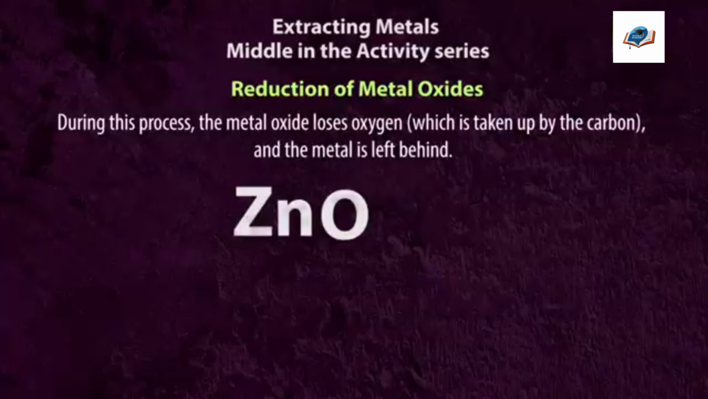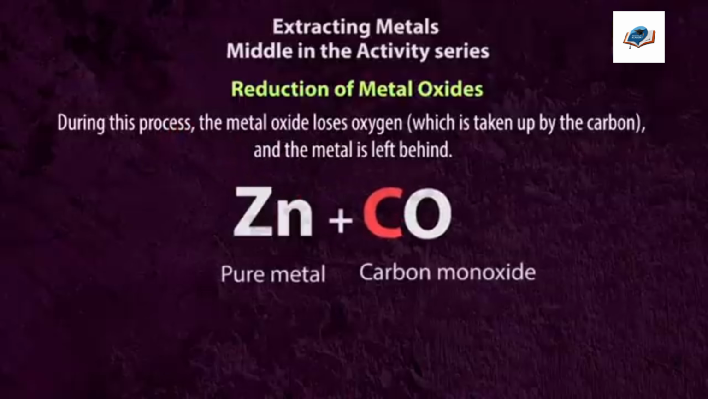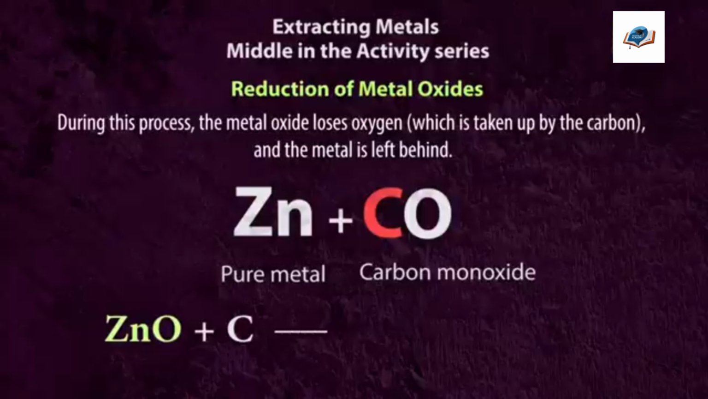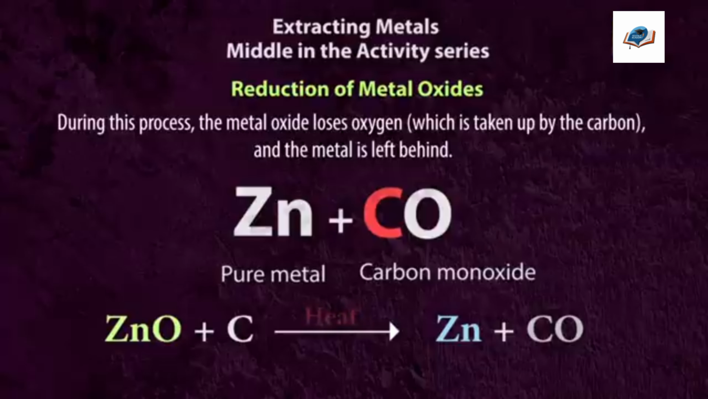For example, when zinc oxide is heated with carbon, a chemical reaction occurs in which carbon acts as the reducing agent. The reaction can be represented as zinc oxide + carbon gives zinc + carbon monoxide. When zinc oxide is heated with carbon, the carbon combines with the oxygen from zinc oxide to form carbon monoxide. The zinc oxide loses its oxygen, that means it is reduced and is converted into pure zinc metal.